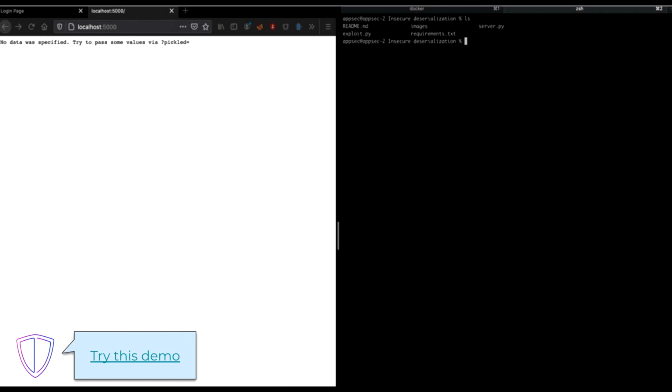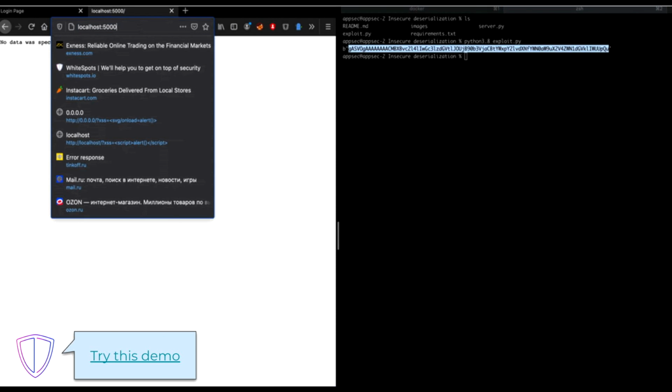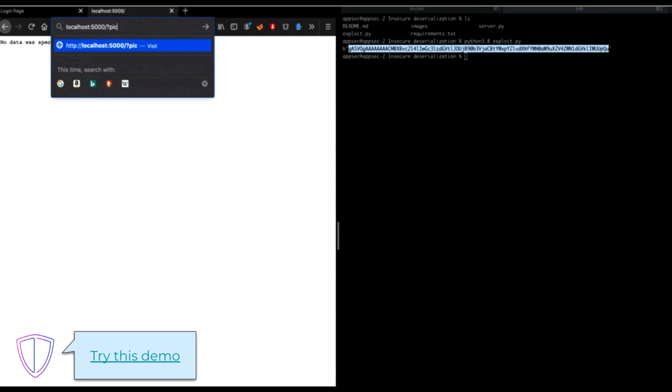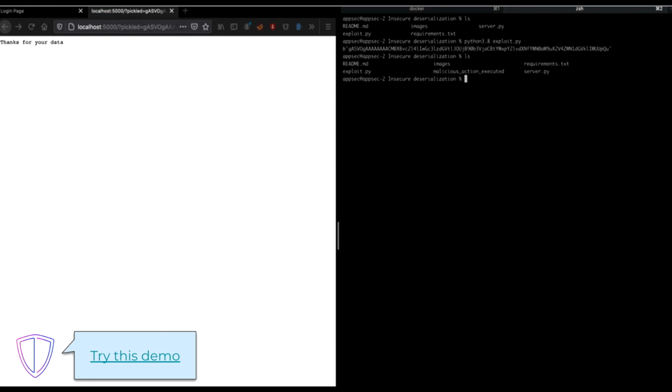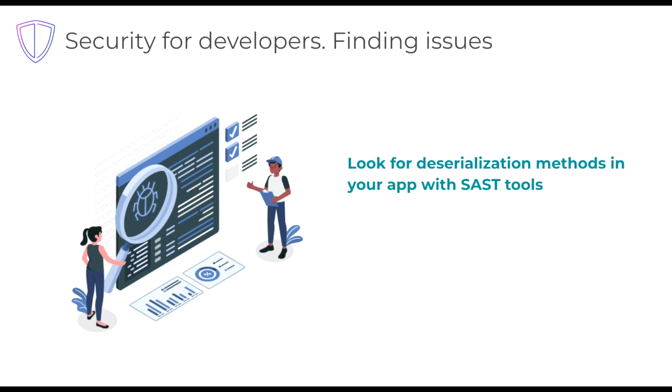Here is an example of how an attack would work. Check the current files in the directory and run the script that will generate the attack. Next, we send the data via the parameters in the application. Next, we get a message from API and check that a malicious file has been created.